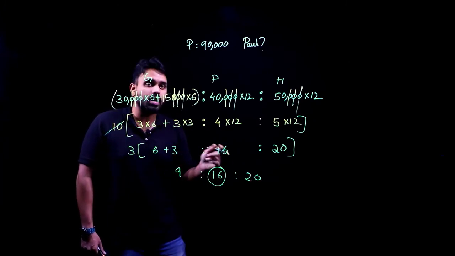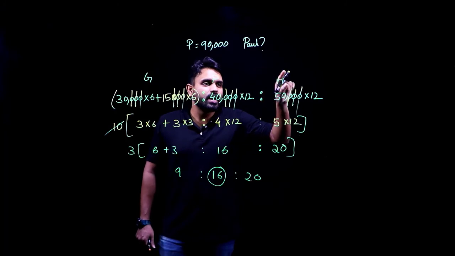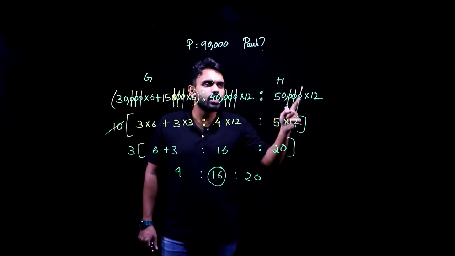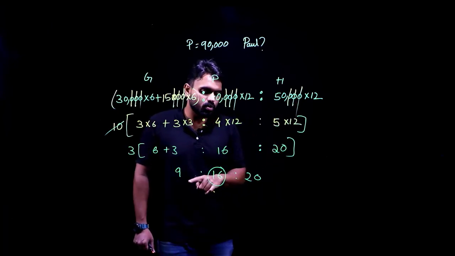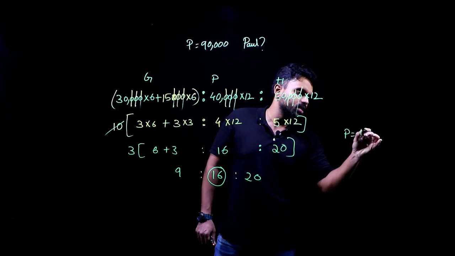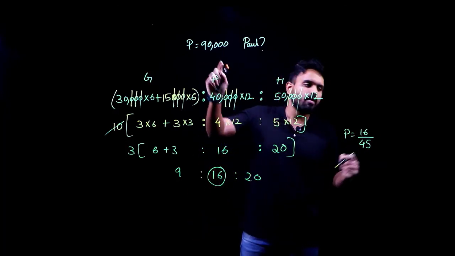That gives me how much? 45 parts. So, he also says that the profit is divided proportionate to the amount and duration of their investment in the enterprise. So, they should be divided in what fashion? How much will Paul get? Paul will get 16 parts out of total of 45 parts of the profit of 90,000.